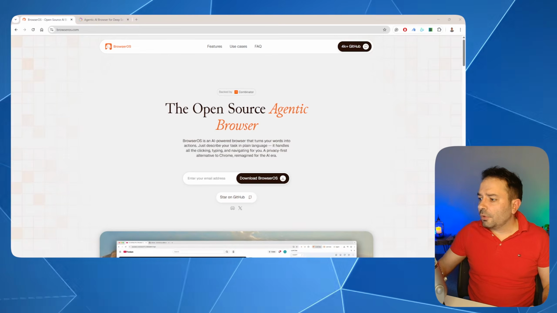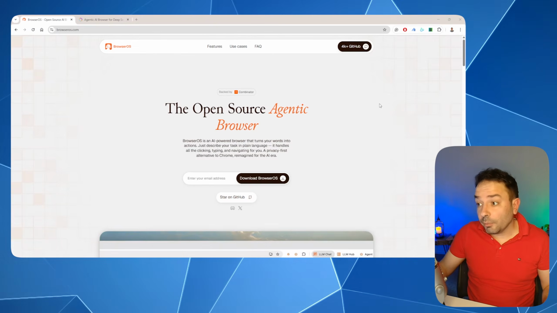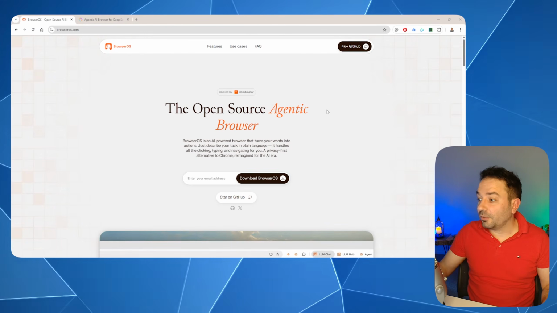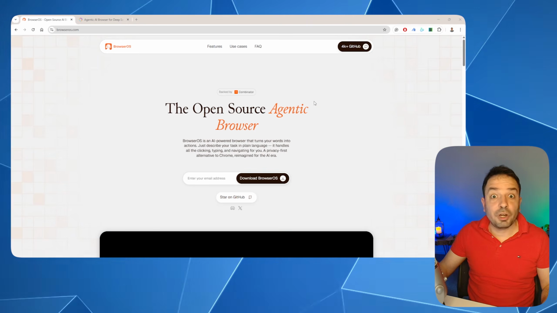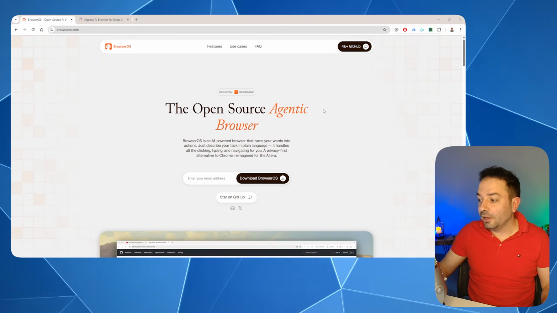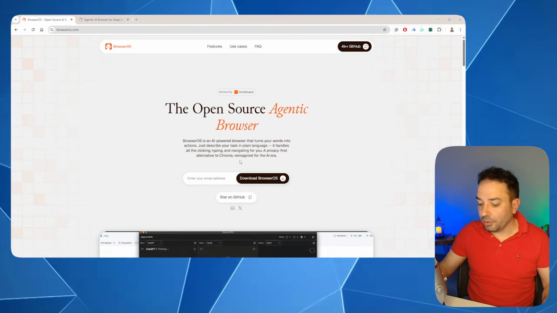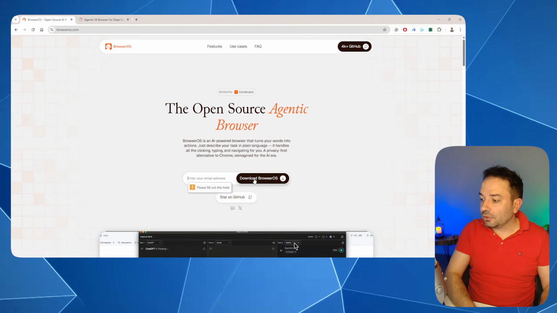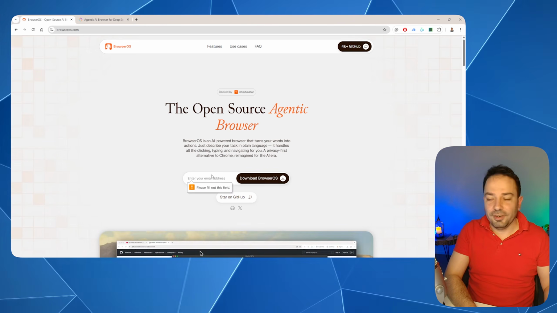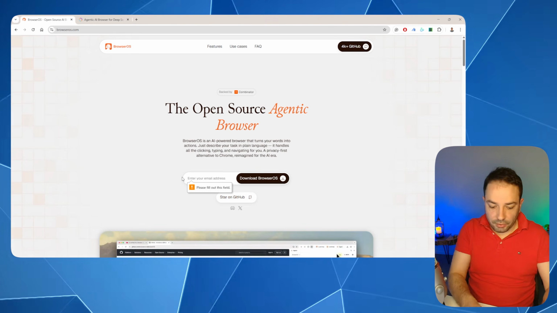So let's make a start with BrowserOS. It was a really surprising discovery for me, because I didn't expect to find a tool that was capable of an agentic browser, and it's completely free. You can see here in the page, you can go here and click the download button. The only thing they ask is for you to insert your email, and I'm gonna do it.